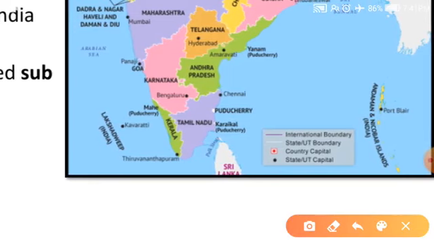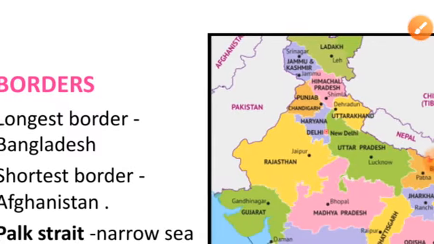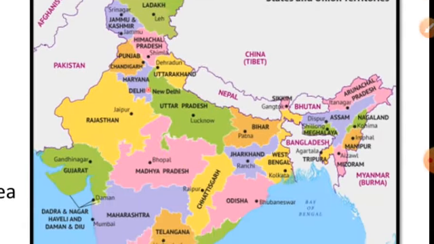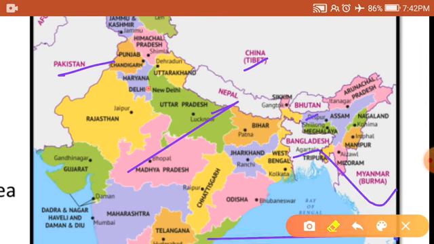See the map. India and Sri Lanka is separated by the Palk Strait, which is narrow sea. Narrow sea and shallow sea which separate India and Sri Lanka is called Palk Strait. Along with all these countries, India is also called subcontinent. The countries are Pakistan, China, Nepal, Bhutan, Bangladesh and Myanmar.